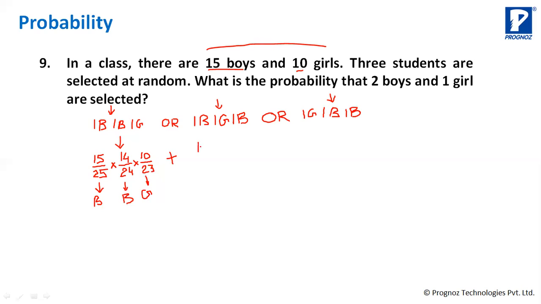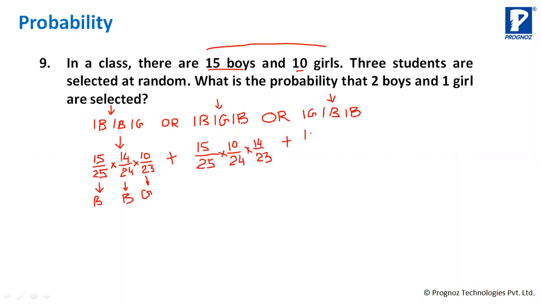Again one boy आप ले आ रहे हो तो ये 15 by 25 हो जाएगा. Same logic, sir. One girl will be, there are 10 girls. So 10 favorable events by total number of students left at this point will be 24, into, now one boy has been taken out, so it will be 14 by 23. Plus, और है तो फिर प्लस हो जाएगा.